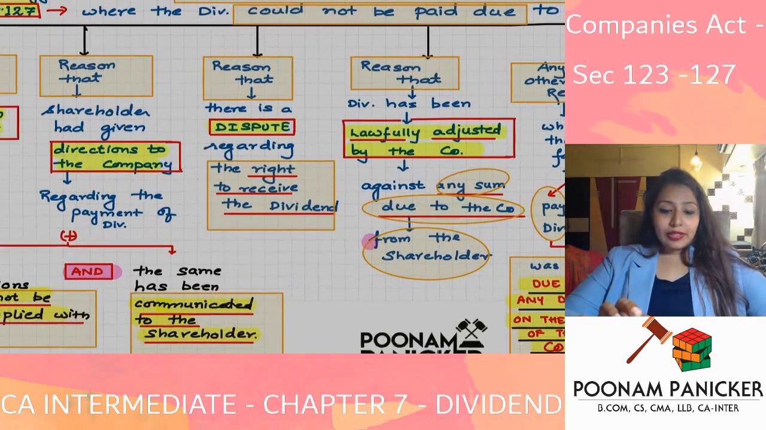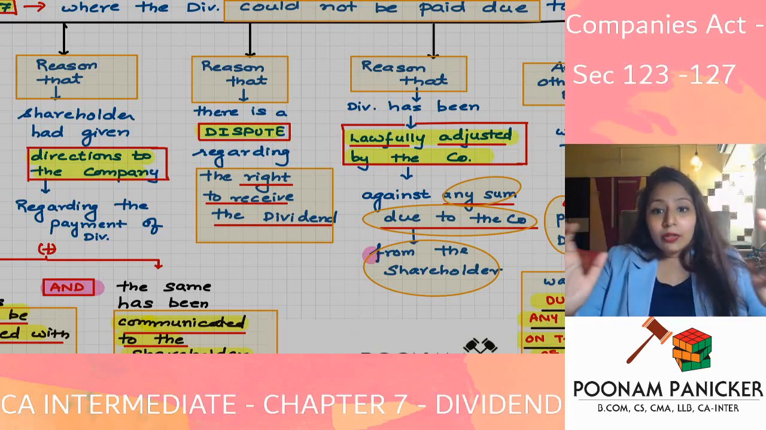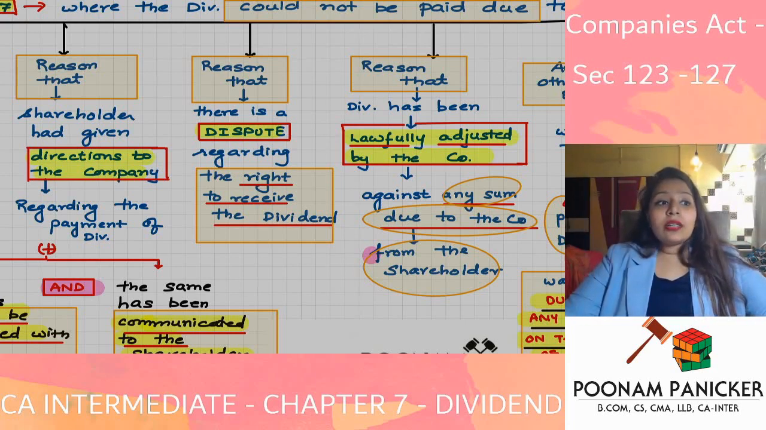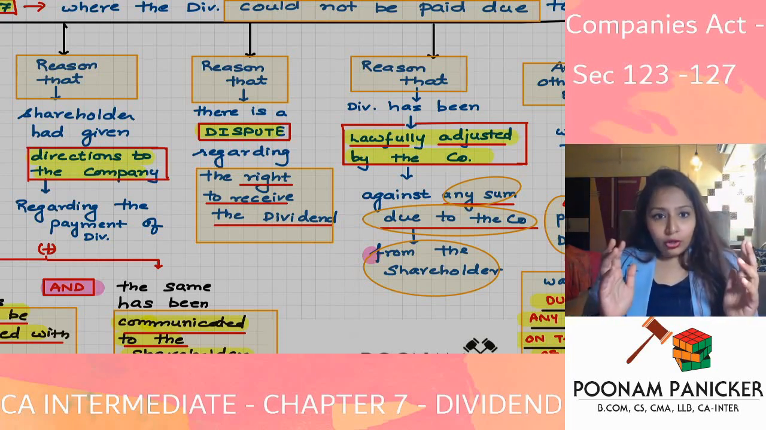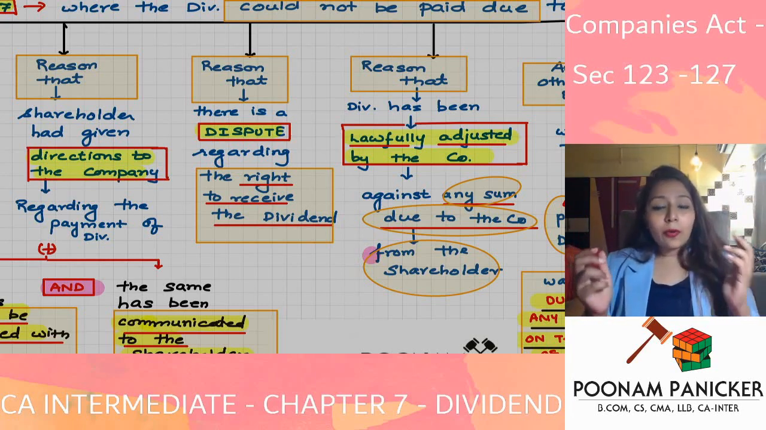The next point is the situation where there is a dispute regarding the right to receive dividend. So say, for example, there is a case going on in the court. Say the shareholder has died, and his children are disputing the right to receive those shares. So who is going to be the proper legal heir, we don't know. There's a dispute going on in the court. The company does not know whom to pay the dividend to. All the children are fighting over the property of the father.